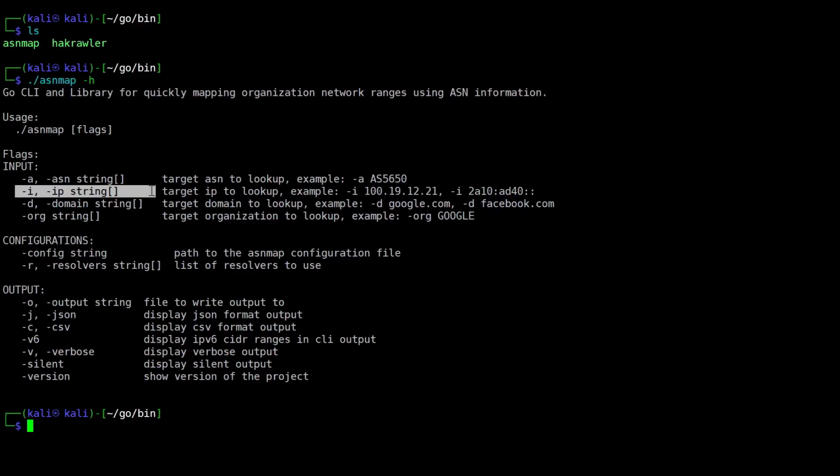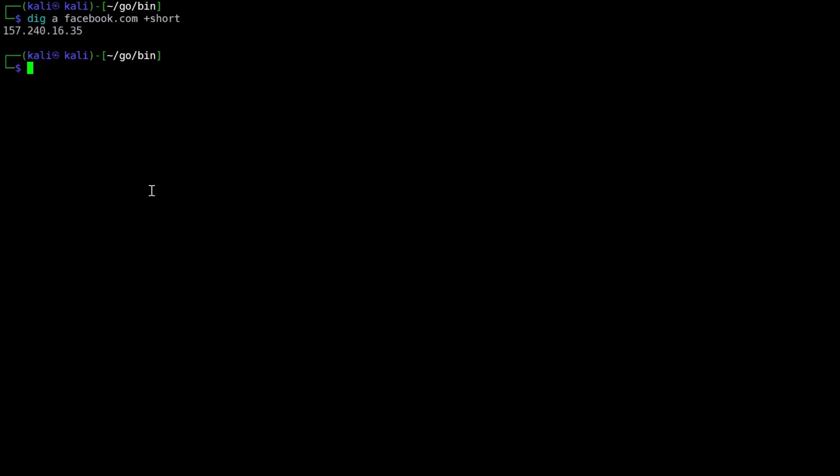You can start with, say, the dig command, and facebook.com. You can use this option also if you want. You can use this also, or else you can just use the ping utility.